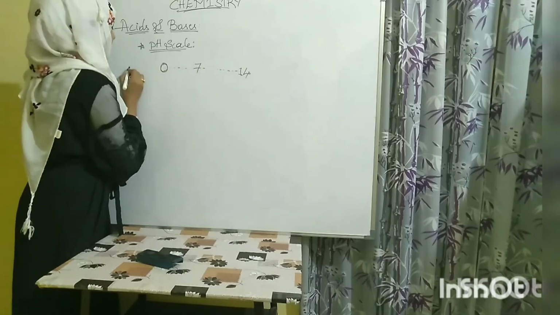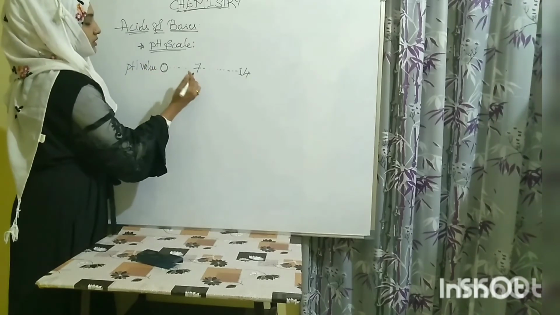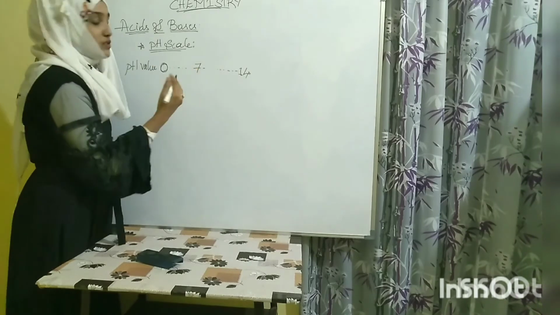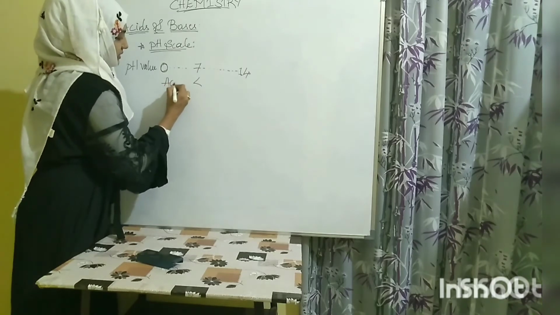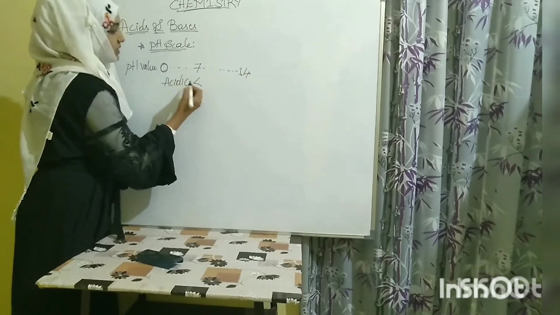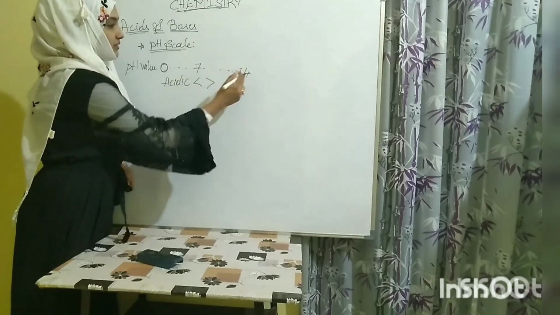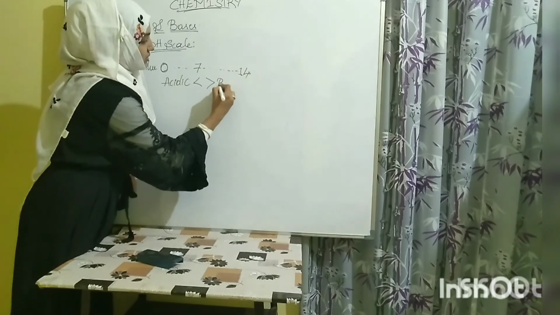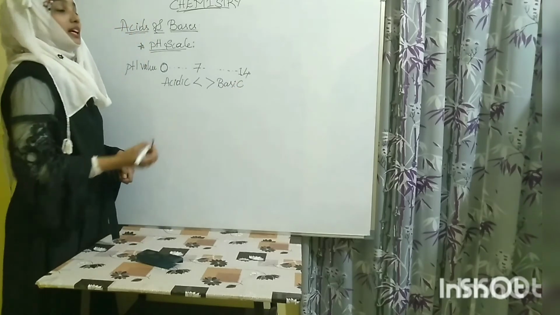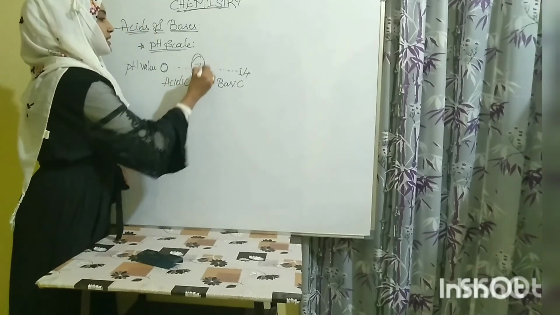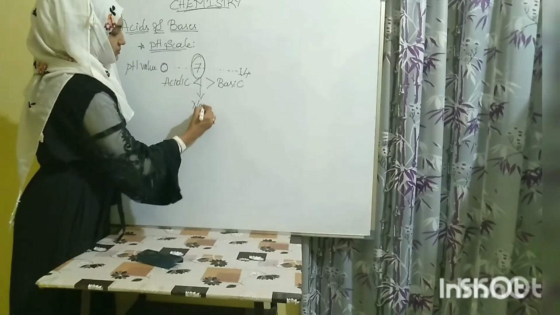These are what we call pH values. If the pH value is lesser than 7, then the given substance is acidic. If the pH value goes greater than 7 up to 14, then the substance will be basic. If the given substance is exactly 7, in the middle of the range, then that is neutral.